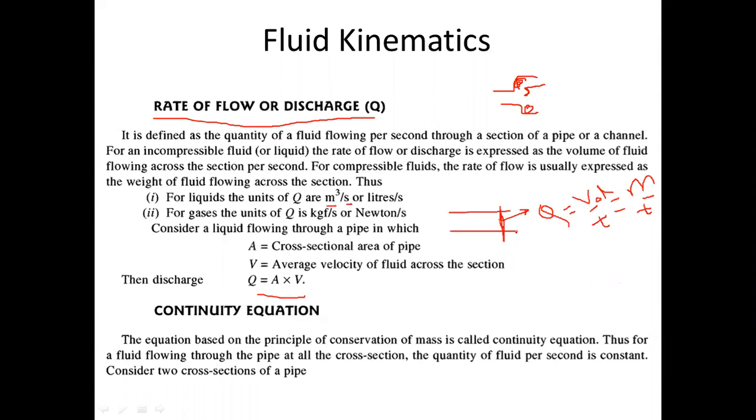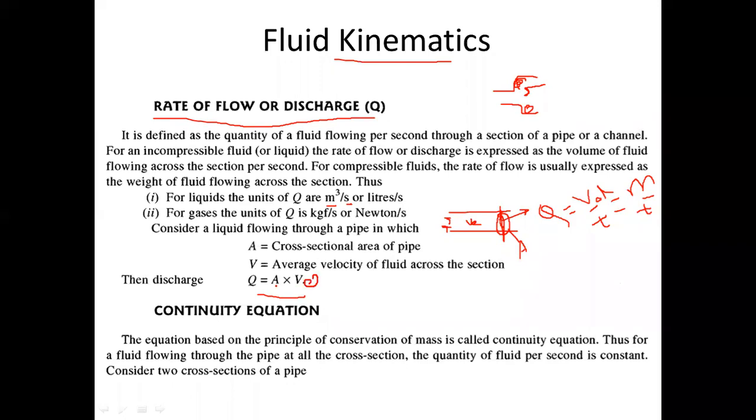But in most practical applications, since we are studying fluid kinematics, if I'm observing the flow velocity of the fluid, and you know the size of your pipe, the cross section area of the pipe, then what you can do is multiply area and velocity. Let me write velocity as VE. So if you know velocity and cross section area of the pipe, what will happen if you multiply area and velocity? This V is the velocity, okay.